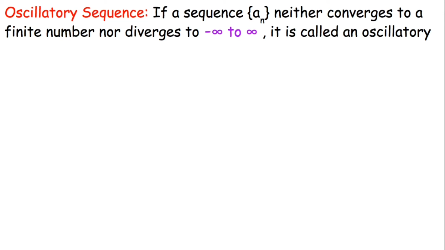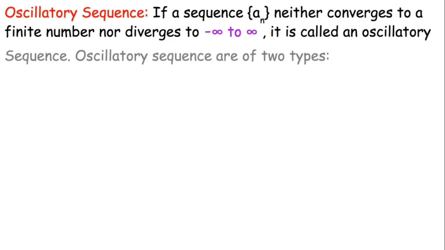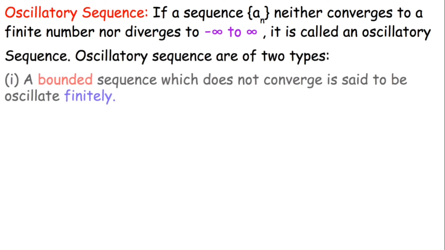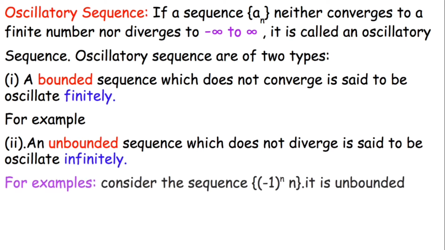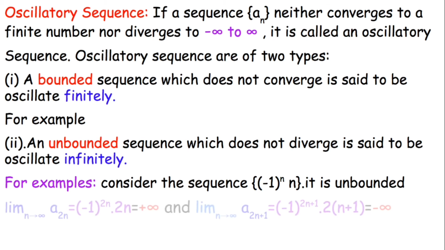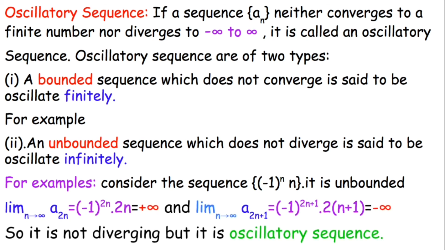Now let's look at the third one, which is the oscillatory sequence. If a sequence an neither converges to a finite number nor diverges to minus infinity or plus infinity, it is known as an oscillatory sequence. There are two types. A bounded sequence which does not converge is said to oscillate finitely, and an unbounded sequence which does not diverge is said to oscillate infinitely. So let's look at the examples.